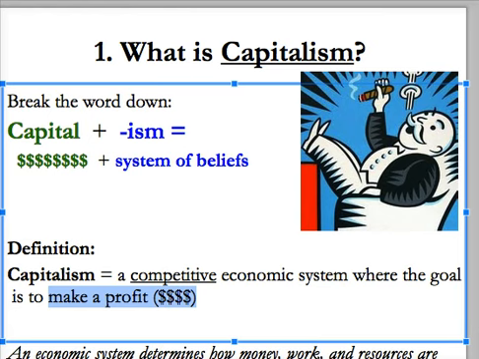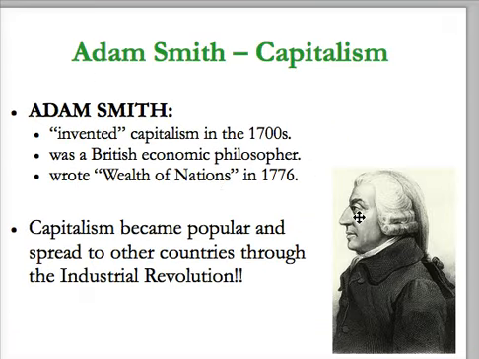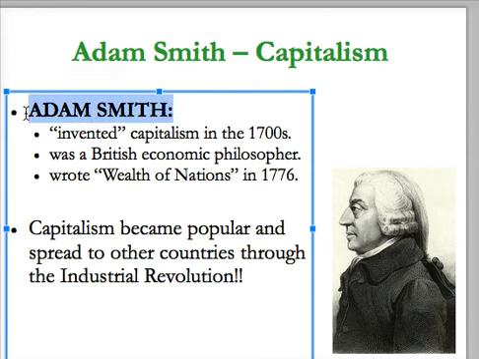Now let's go ahead and take a look at who started this system, or who made it popular really. And this was happening during the Industrial Revolution. We've been learning about the Industrial Revolution for a while now, and let's take a look at who was the person who made it really popular and why. Well, the guy right here that you see in his curly hair, his name is Adam Smith. And Adam Smith was the one who made capitalism popular throughout his lifetime, and he lived around the 1700s.